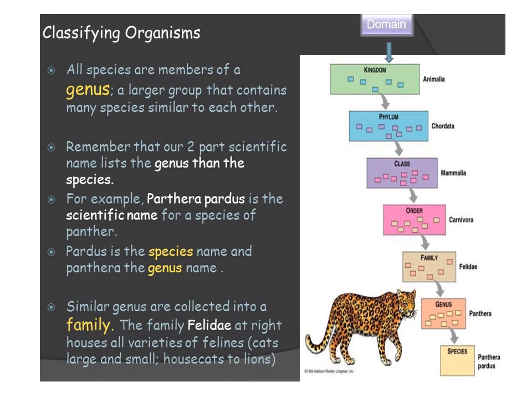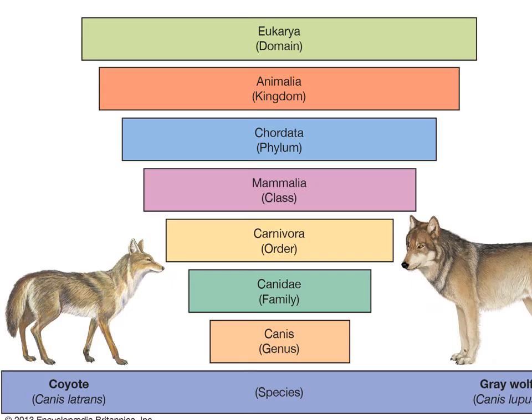All species are members of a genus, which are large groups that contain many species similar to each other. Panthera pardus is the scientific name for a species of panther. Pardus is the species name, Panthera the genus name. And this is about coyote and grey wolf, Canis lupus and Canis latrans, how it has evolved.